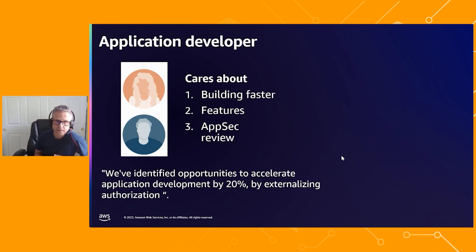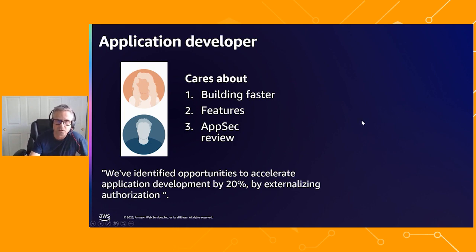Secondly, you care about the features within your application. You're proud of what you build, and you want it to be a strong product with interesting and exciting features. And thirdly, you care about building a secure application and passing that AppSec review. Now, in the context of the first, one of our customers identified opportunities to accelerate application development by up to 20% by being able to externalize authorization. In other words, close to 1/5 of the functionality that they'd built within their application pertained to managing who was allowed to do what within that application.